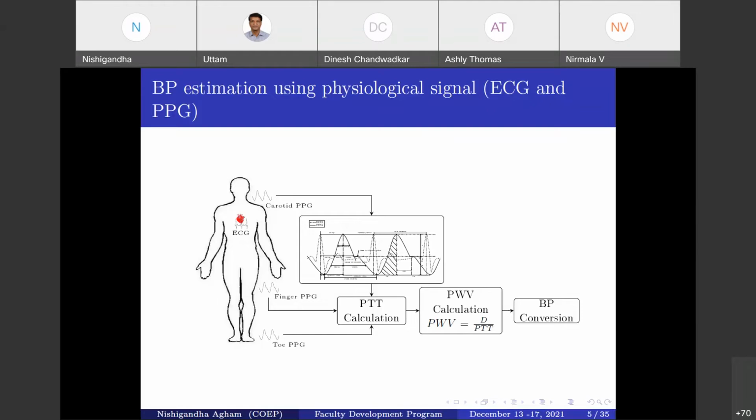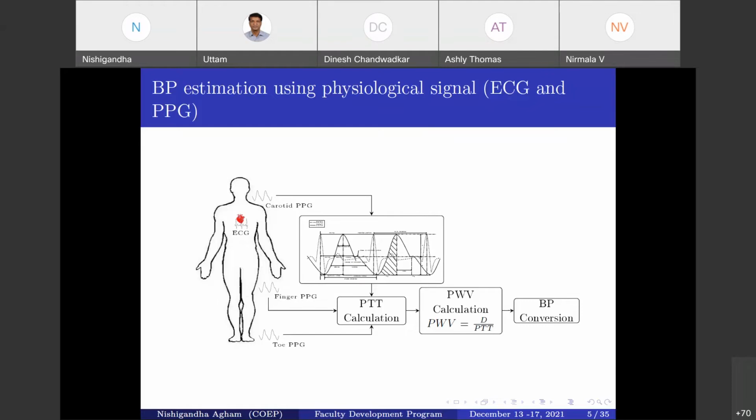We can say the rate at which the pressure wave moves down the vessel is known as the pulse wave velocity. So by using this PTT and pulse wave velocity from the ECG and PPG, we estimate the BP by using mathematical modeling, that is the simple flow.